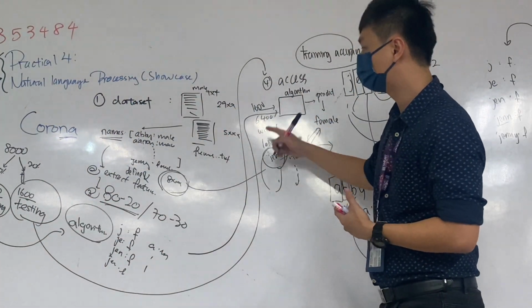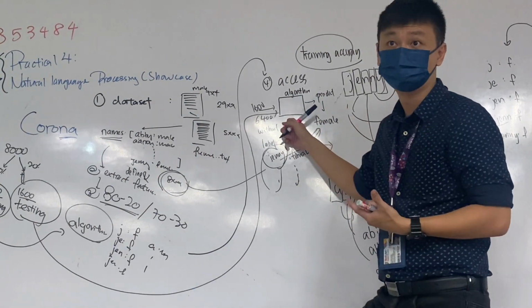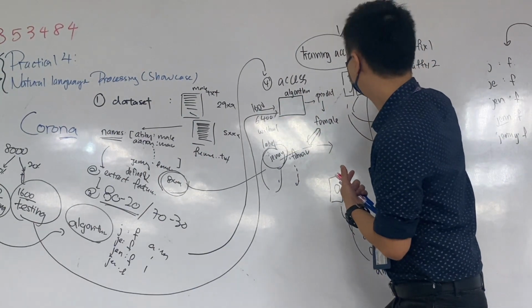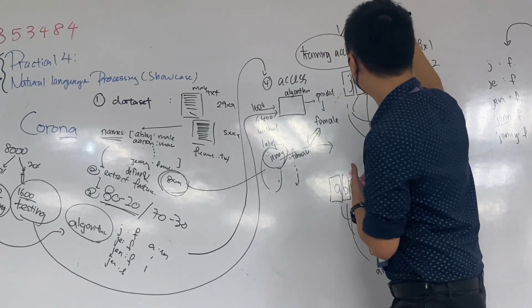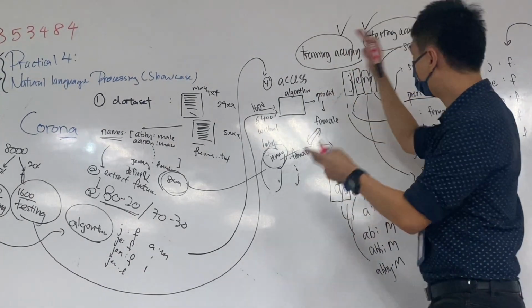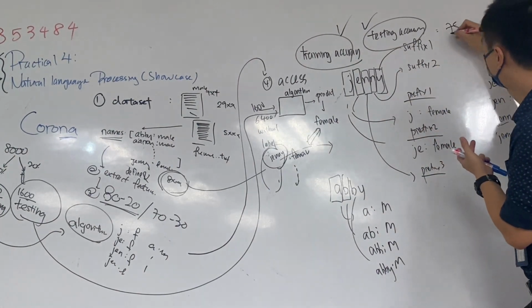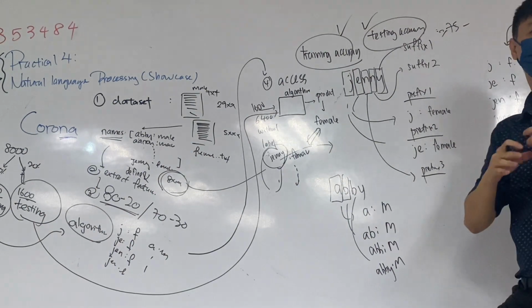We want to test again: if you have some unseen data, what will be the accuracy? From here you will get the testing accuracy. If both are consistent, maybe above 75%, then we will say that this model is good enough.